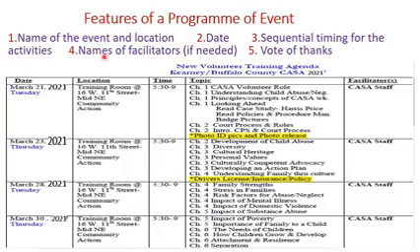Another one is names of facilitators if needed. That means if the event targets having people who will be coming in from time to time to speak or do presentations, you include their names too. Another is vote of thanks. This usually comes at the end of a program or event. Now, let us look at them one after the other.